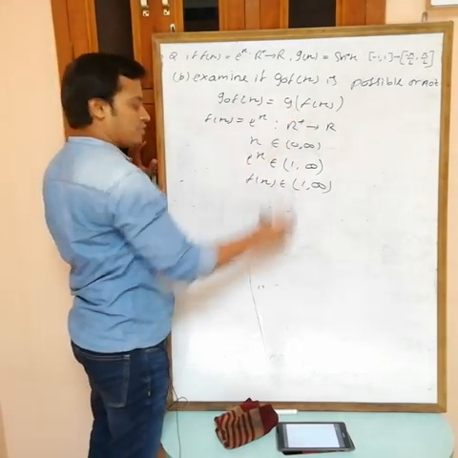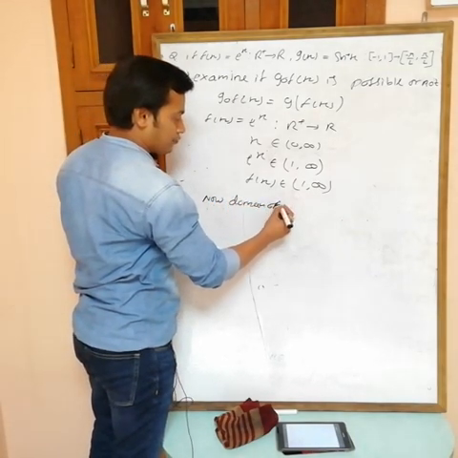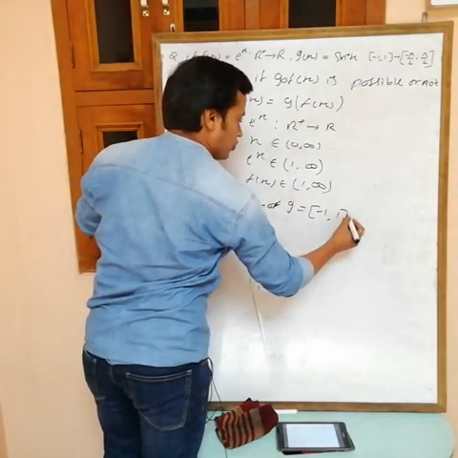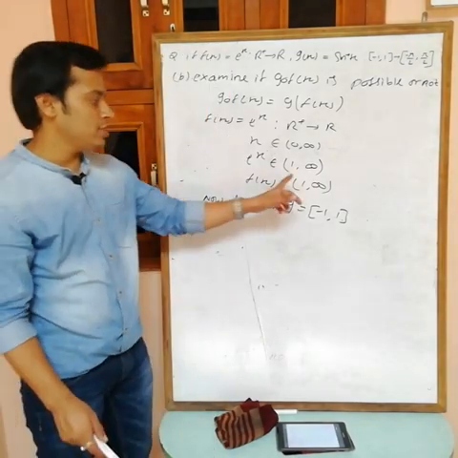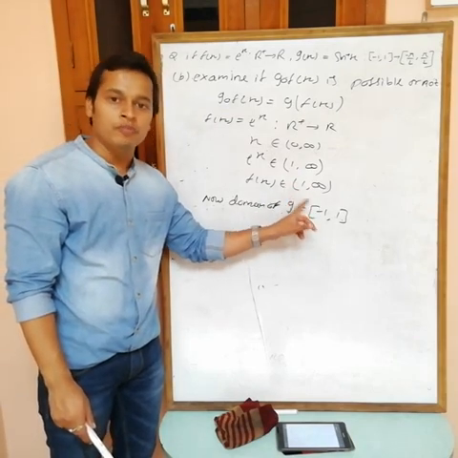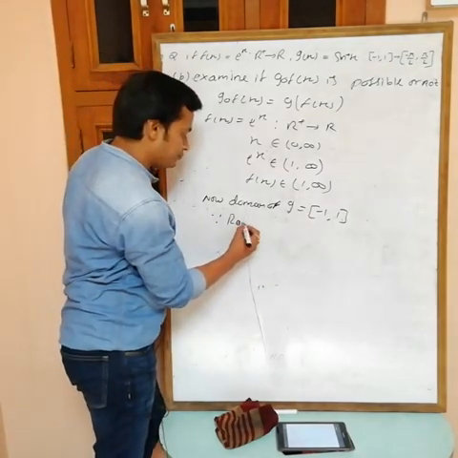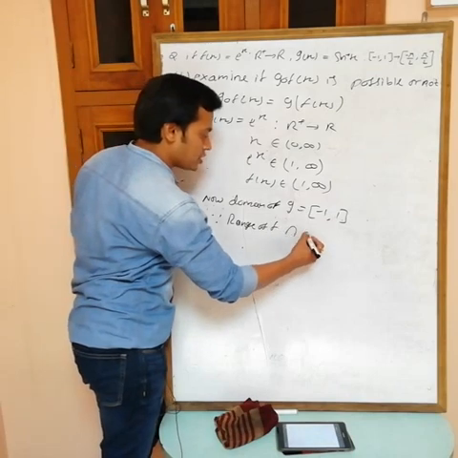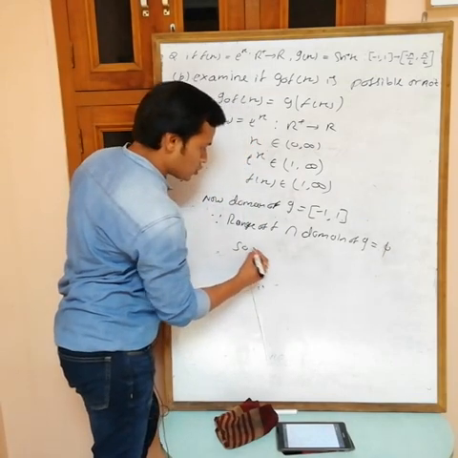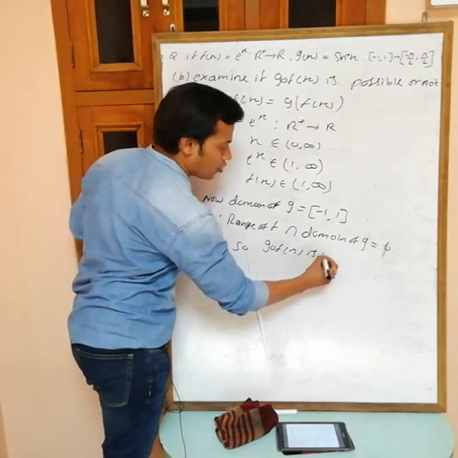Now find the domain of g. The domain of g is already given, that is minus 1 comma 1. Now take the intersection of these two. This is the range of f(x), this is the domain of g, there is no common point. This one starts from 1, but this one ends at 1. So the range of f intersection the domain of g is equal to phi. So g of f(x) is not possible.